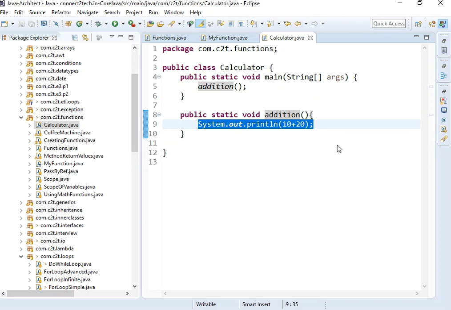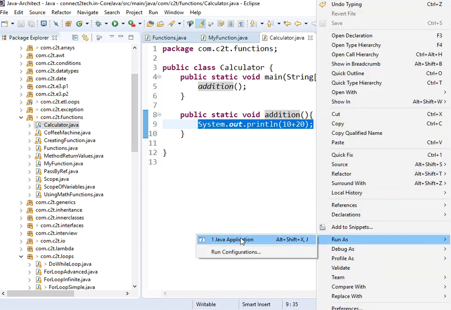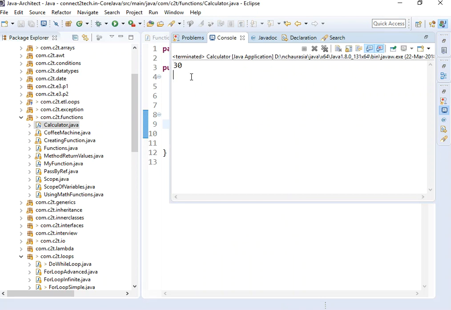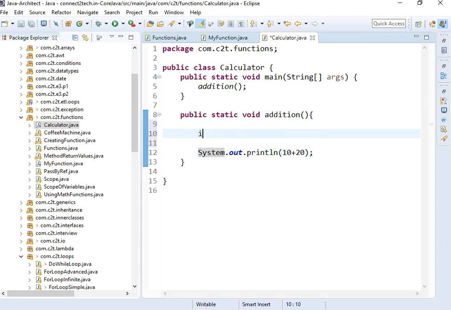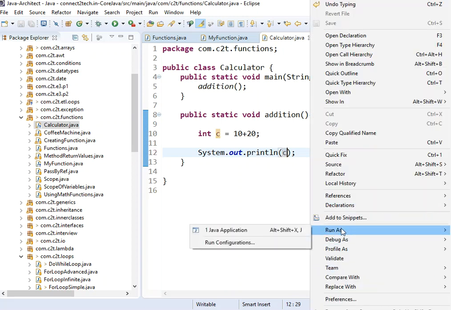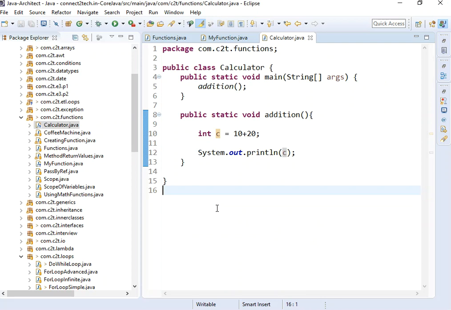So let's run this program. Right click, run as Java application. So we see the sum as 30 here, right? Any question here? Okay, let's do it simply like this. I'll make it int c equal to 10 plus 20, and then I'll display c here. We will come to this one later, okay? Is this simpler for now? If I run it, I still get the same output, right? So please write this code and try to execute this program.